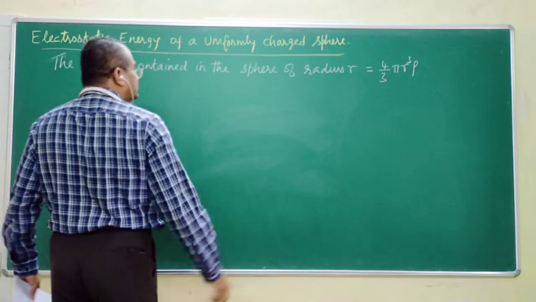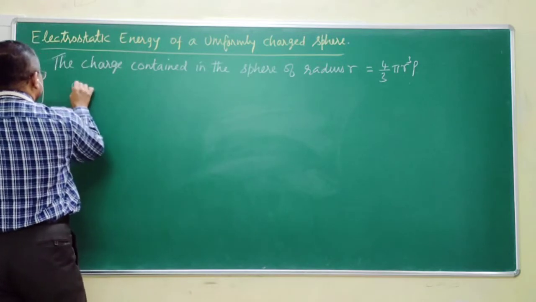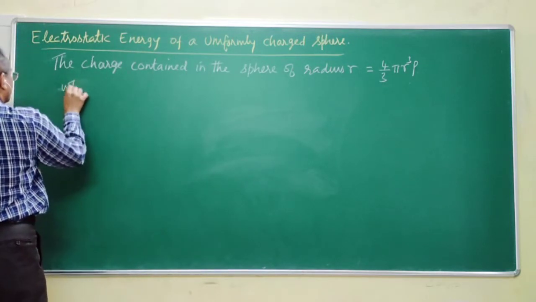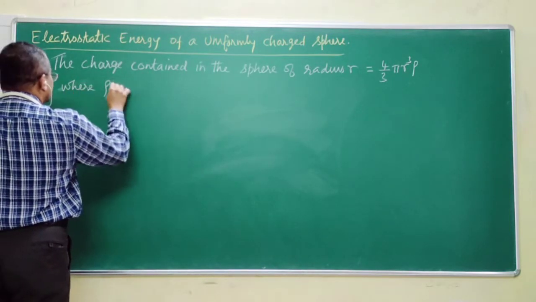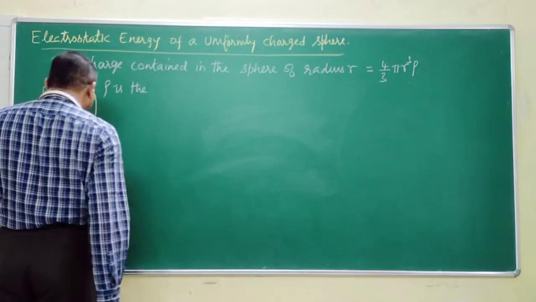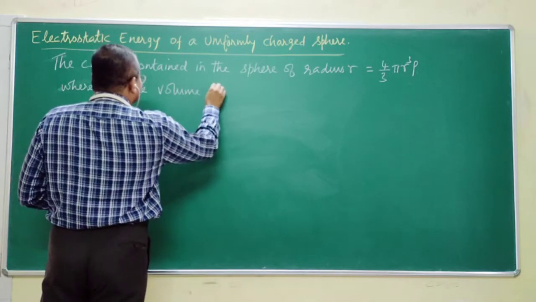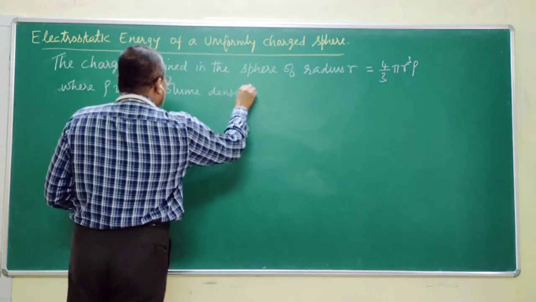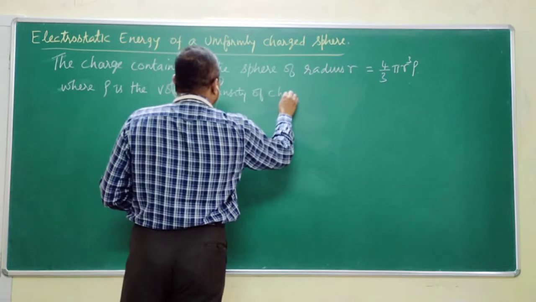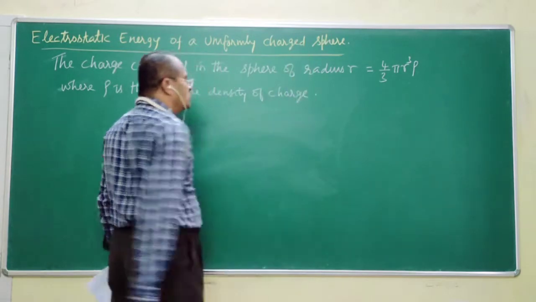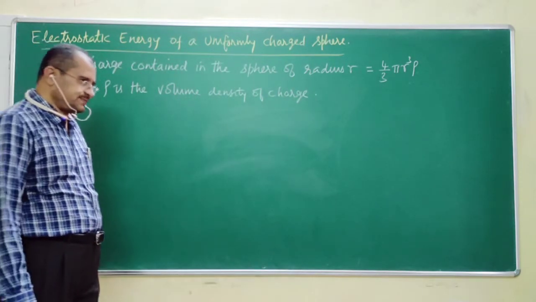What is rho here? Where rho is the charge density, or you call it the volume density of charge. This is the volume density of charge.